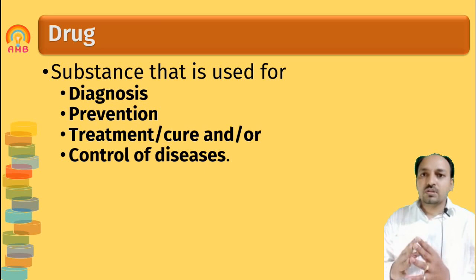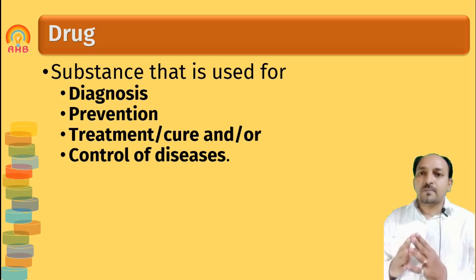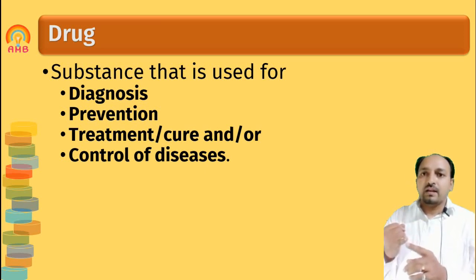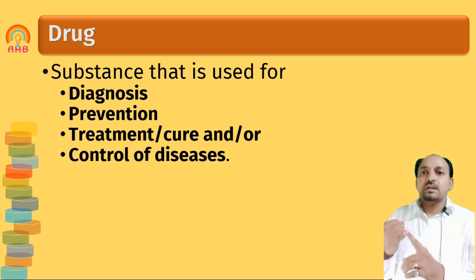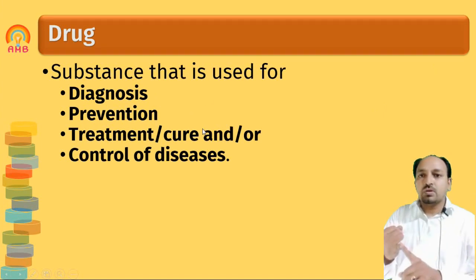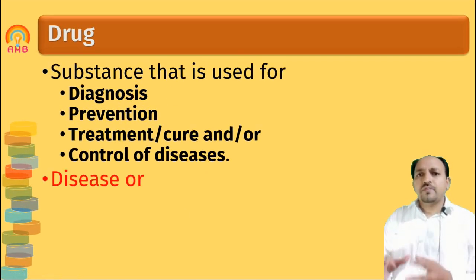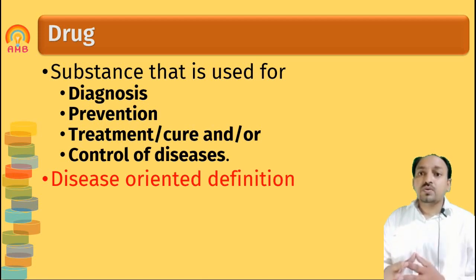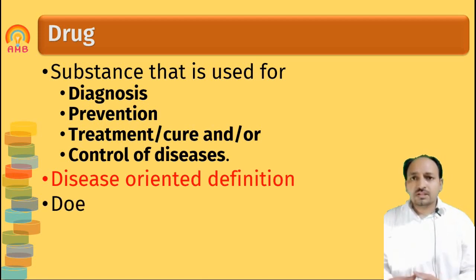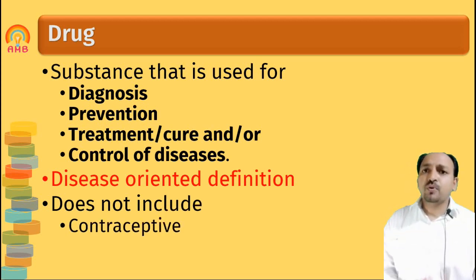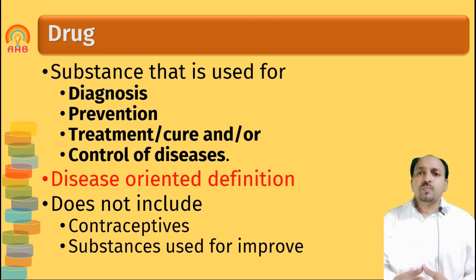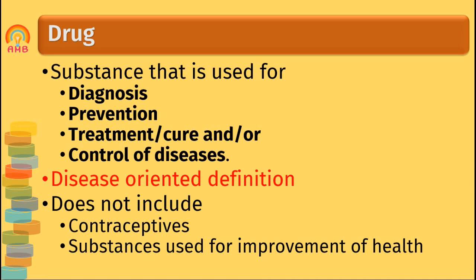So that is about the definition. So drug, as I am saying, is a chemical substance which is used for diagnosis, prevention, cure or treatment, and control of disorders or diseases. But this definition is a disease-oriented definition, as it does not include contraceptives or many other substances which can be used for the improvement of health. So this is somewhat an incomplete definition.